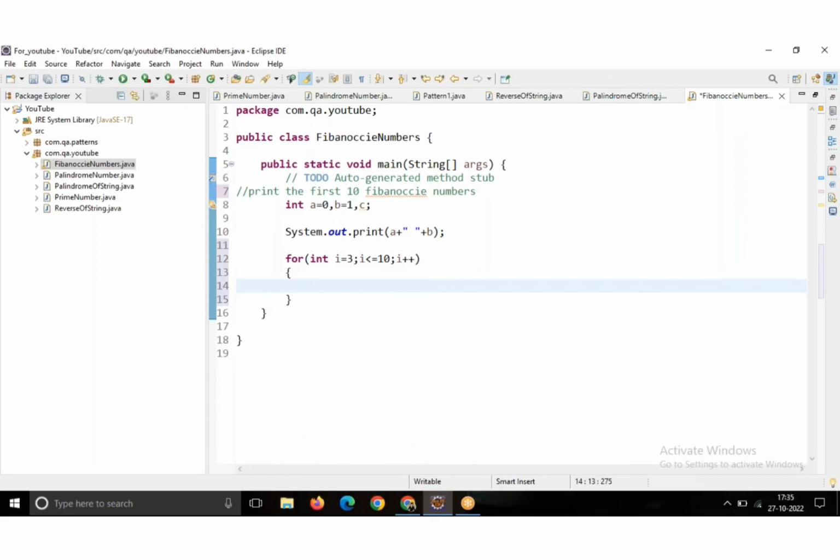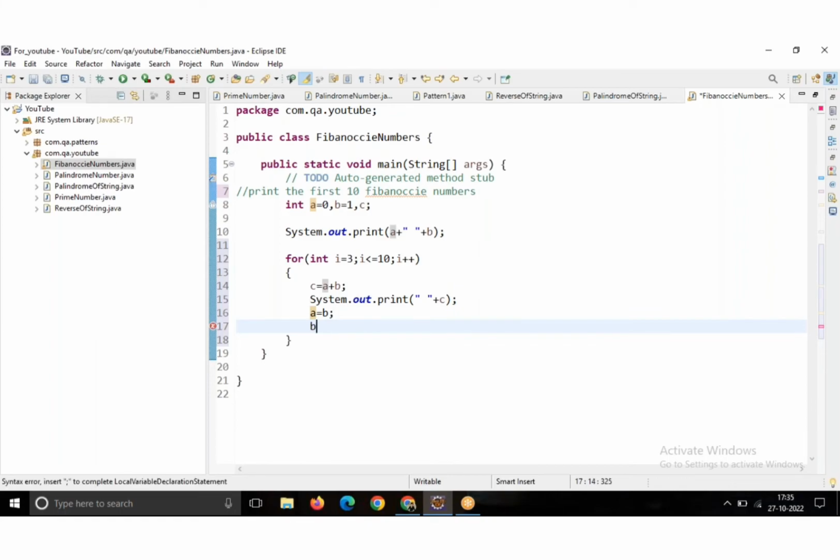So now c equal to a plus b. Now System.out.println, so here I am printing the space plus c. Now it will be printing that a plus b equal to 0 plus 1. And again I am giving that a equal to b and then b equal to c. We already saw how the internal mechanism is followed.